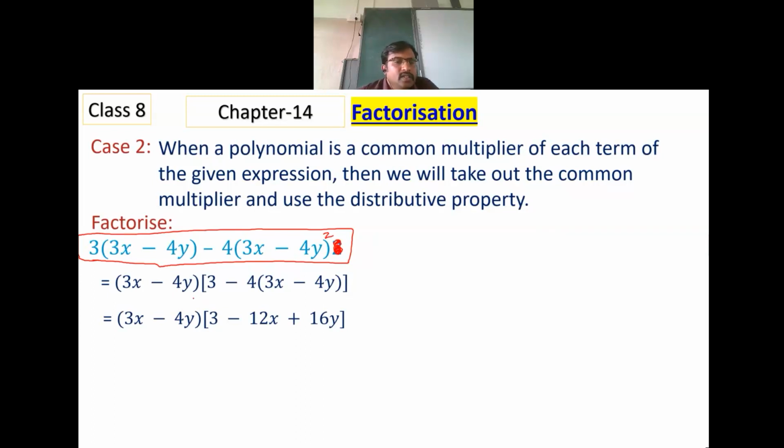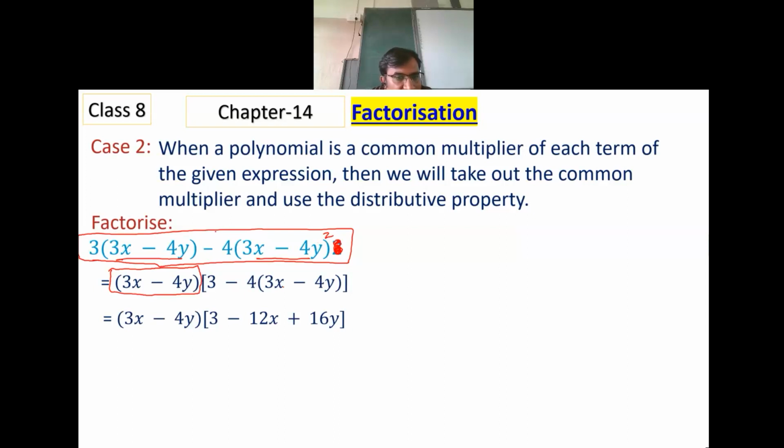Here, what do you observe? This 3x minus 4y is present in both the terms. So that is taken common. Followed by, if this is taken out, 3 remains minus 4 times of 3x minus 4y, because 3x minus 4y is multiplied twice here.